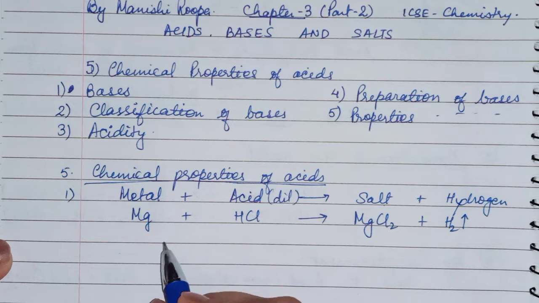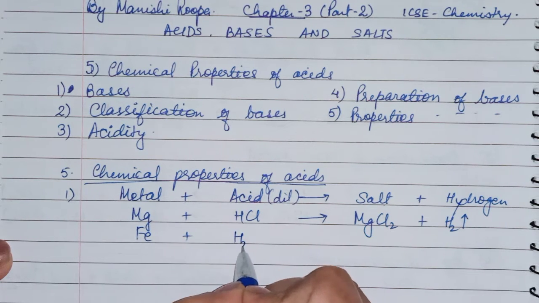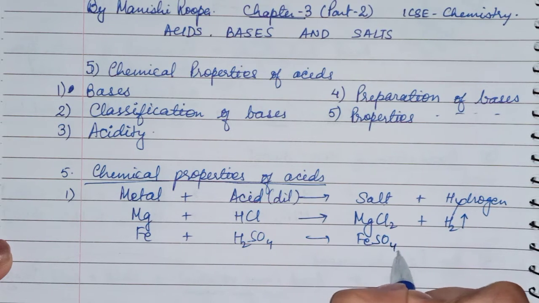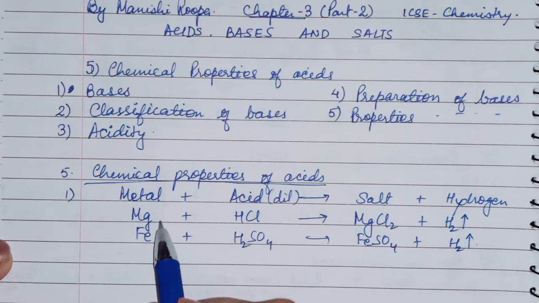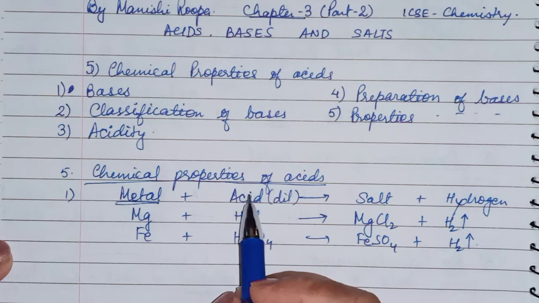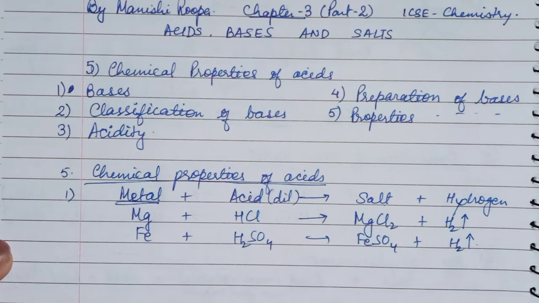Another example we will take is iron plus H2SO4. It will give iron sulfate, and hydrogen gas will be released. Now see here, you can take any metals, but in the reactivity series some elements are at the top of the reactivity series.